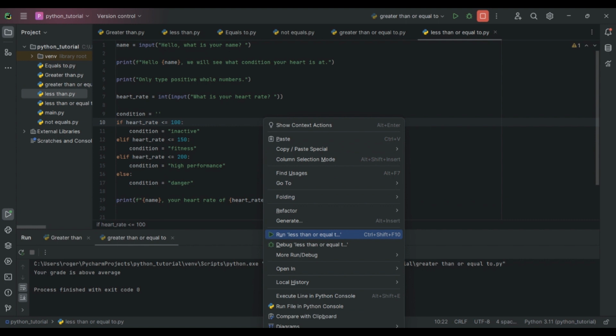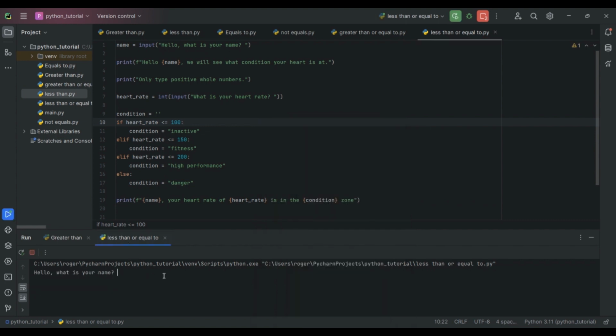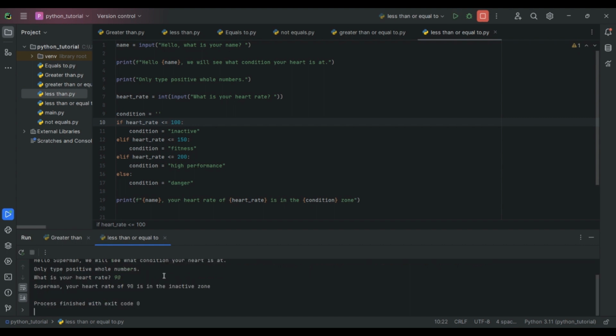So we can run and test this. Let's see, we have, hello, what is your name? We can say Superman. Hello, Superman. We will see what your condition, your heart rate is at. Only type positive whole numbers. Let's see, I think my heart rate is around, let's just say 90 right now. Superman, your heart rate of 90 is in the inactive zone. So that is how the program works.